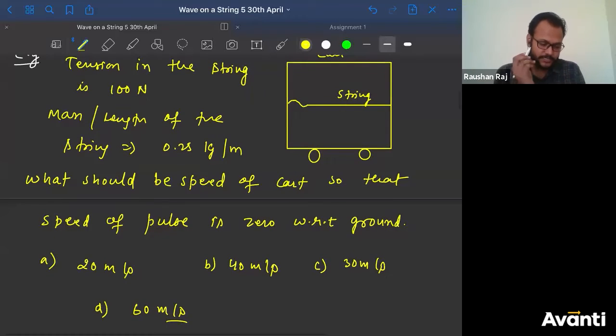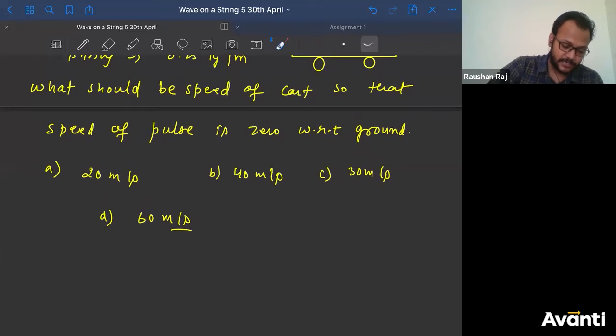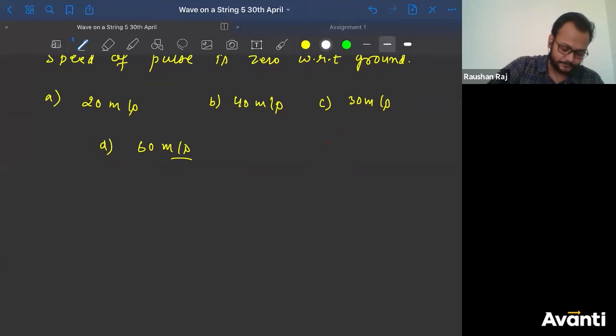So what is the question here? We have to find the speed of the pulse, where the speed of the pulse is 0 with respect to ground. So what's the speed of the cart? So we have to find the speed of the cart. तो क्या लिखेंगे? First of all, what is the condition? Condition is the speed of pulse should be 0 with respect to ground. तो वैसा लिखते हैं पहले.